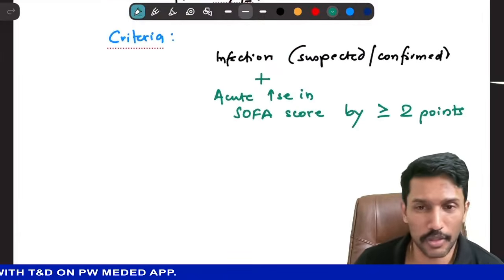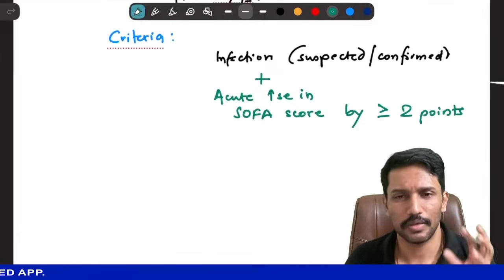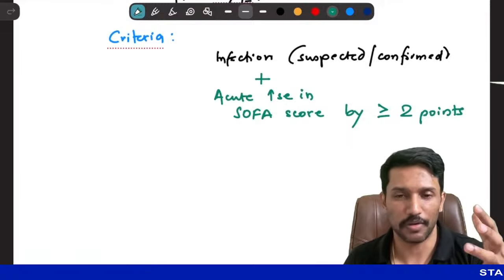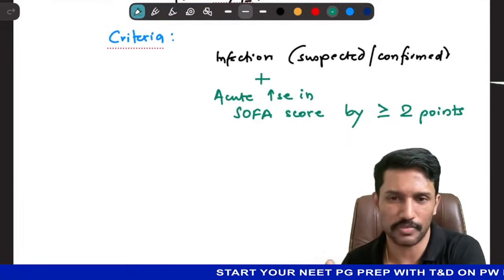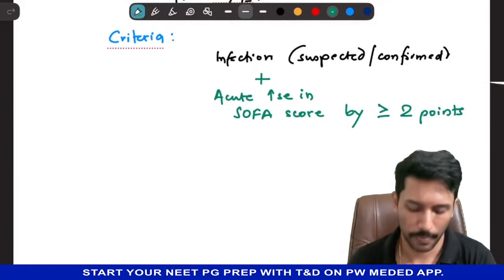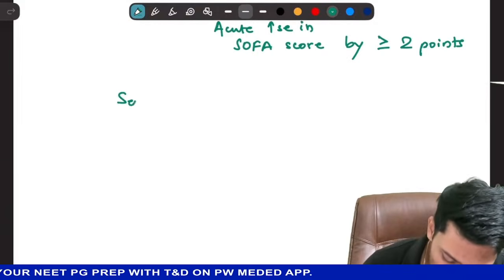Okay, so I'm not discussing the pathophysiology here because pathophysiology is simple. Infection leads to excessive inflammatory response. Inflammatory cytokines increase, they cause organ damage and organ dysfunction, and then you have sepsis. Okay, then what is septic shock is a question.